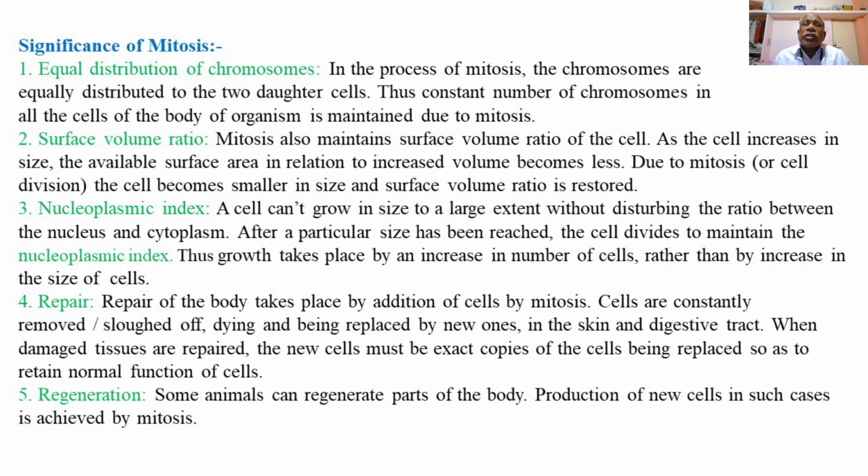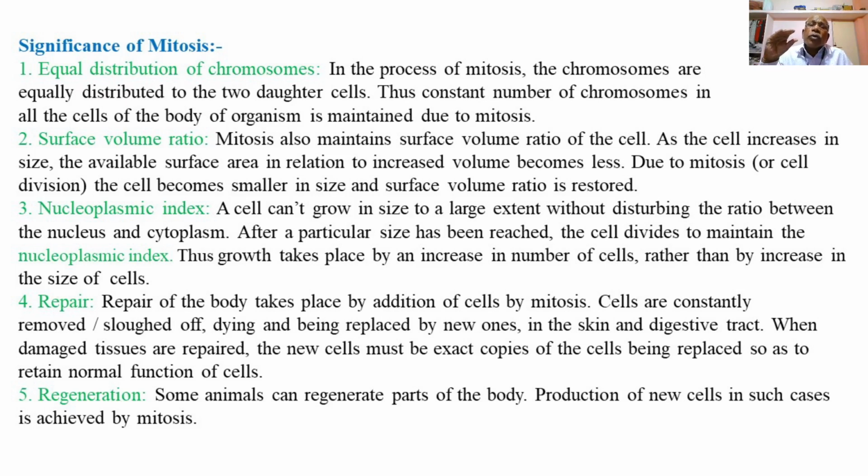In the process of mitosis, the chromatin material of the parental nucleus is divided into two parts, and the chromosomes are equally distributed into the two daughter cells, and thus a constant number of chromosomes in all cells of the body of the organism is maintained due to mitosis.